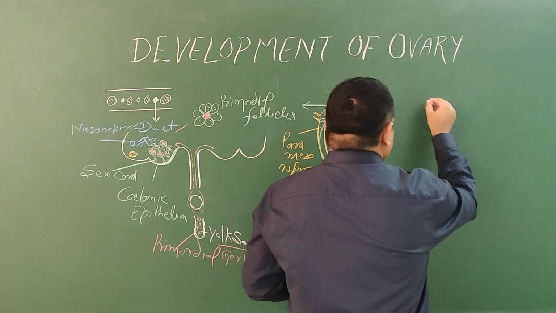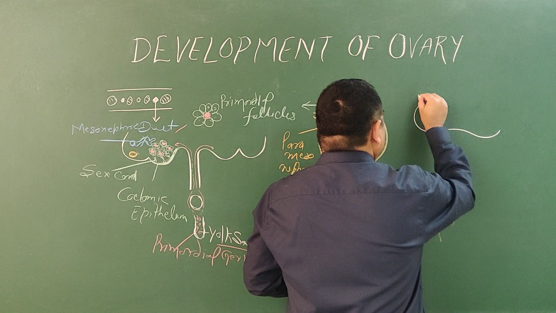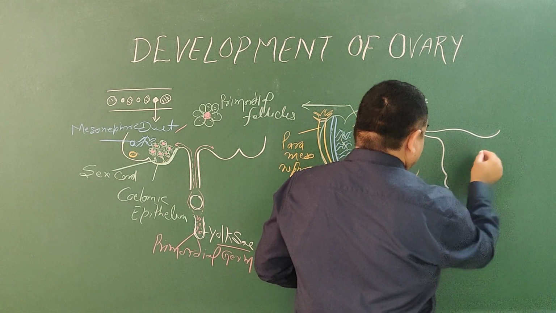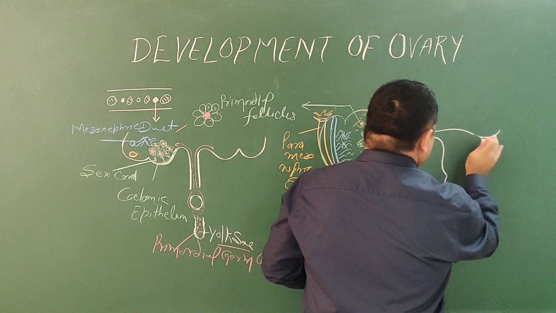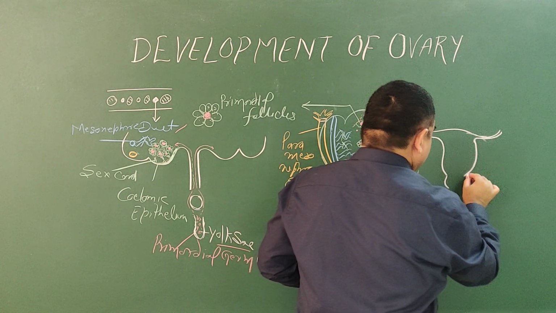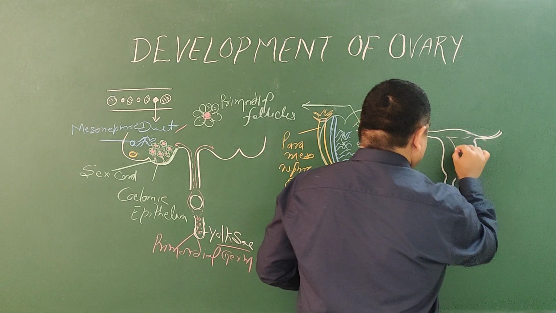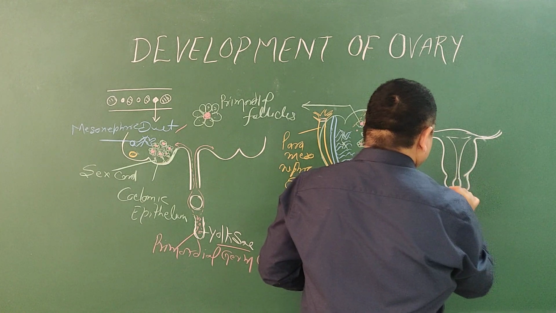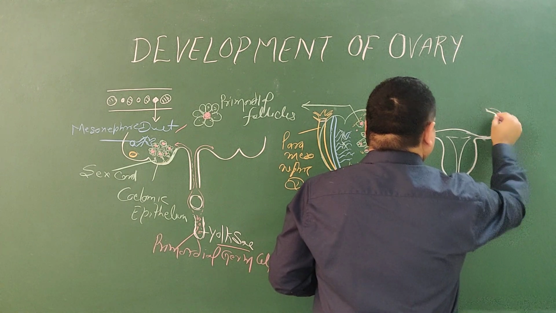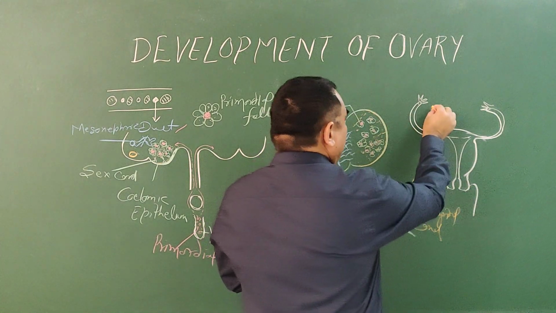If you make another diagram of the uterus, here is the position of the developing ovary.